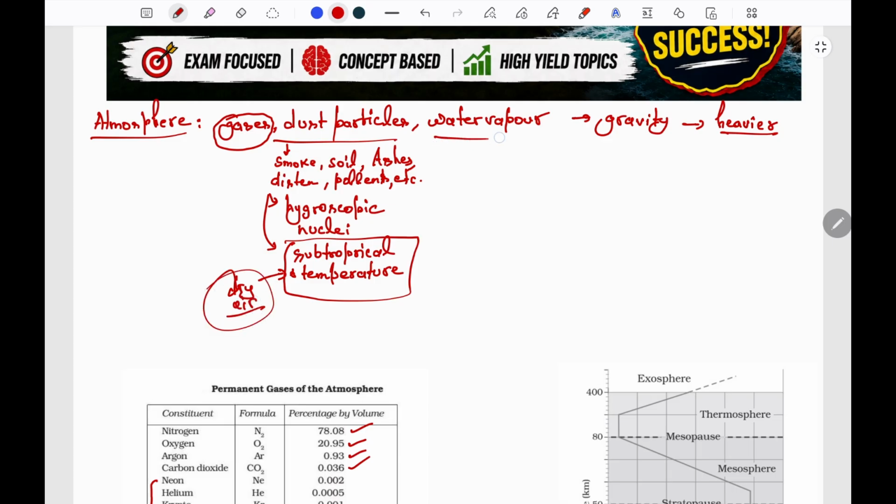Now comes the water vapor part. Water vapor can be 0% by volume of air in arid regions, and it can go up to 4% in wet climates.